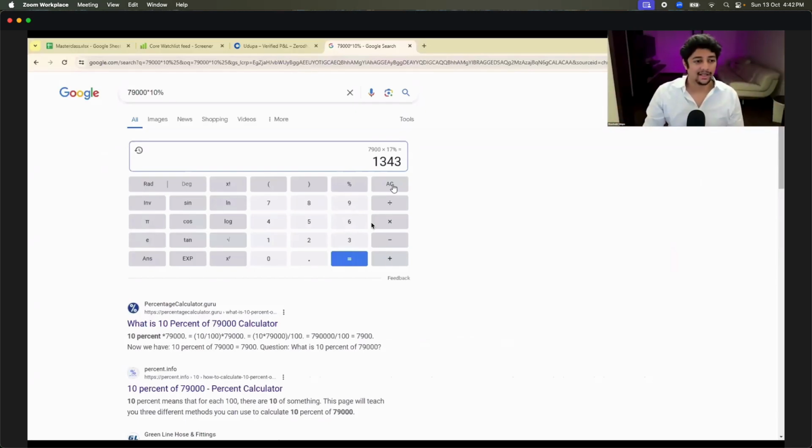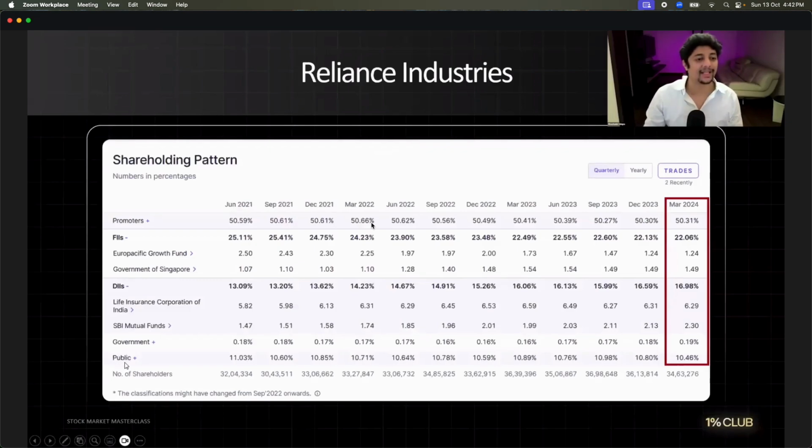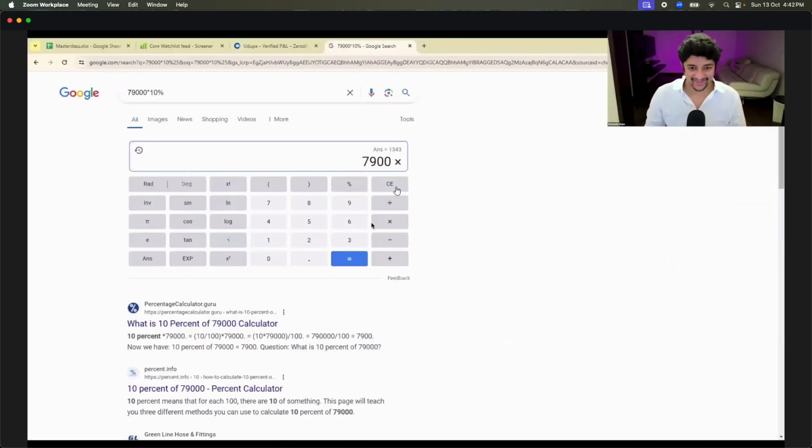Okay, fine. Finally, we have something called public. Do you see public here right at the end? Do you know who public are? Public are people like me and you, buying Reliance shares directly. We hold only 10% of Reliance. So if I had to do dividend analysis, out of 7,900 crores, only 10% came to Aam Aadmi, people like me and you, directly in our pockets.